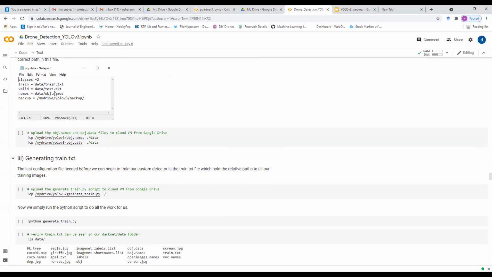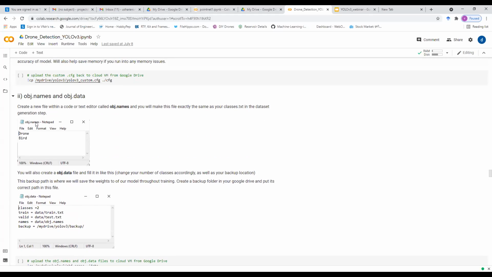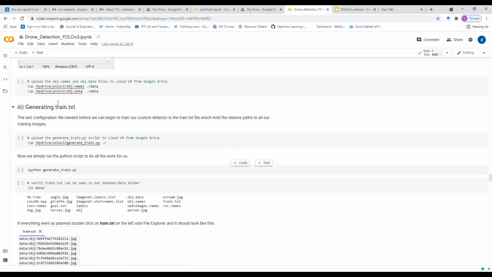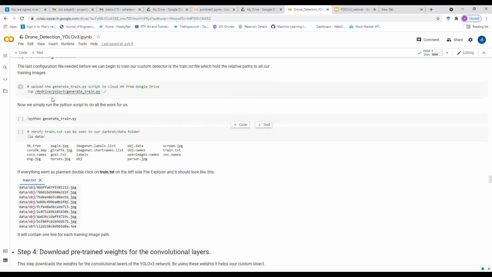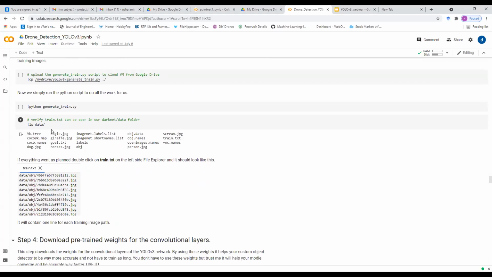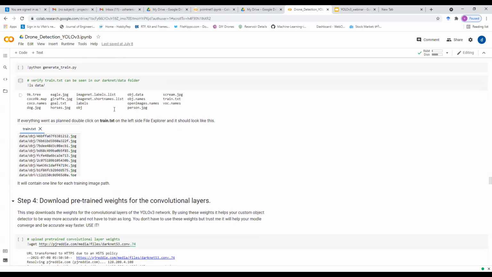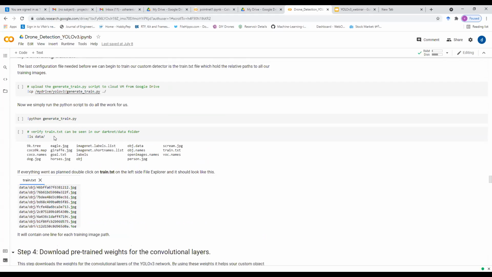So after editing object.data and object.names, we'll copy these updated files again to our virtual machine, and then we'll run this generate_train.py Python file. What it does is list out all the names of our images so that it will be easier to access those files. Again, we are copying it to our virtual machine.